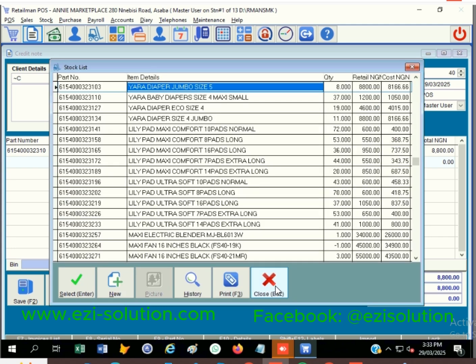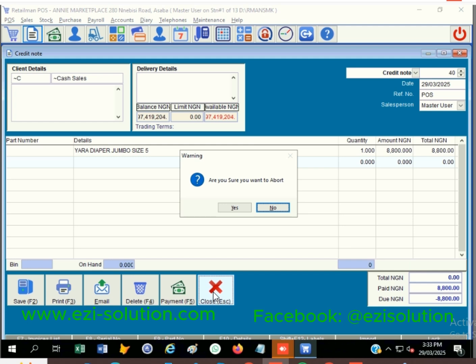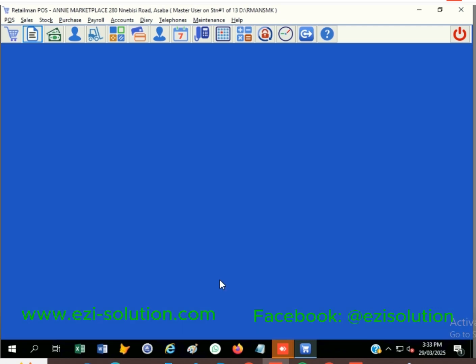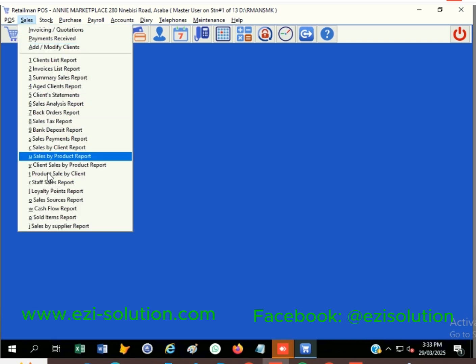Now, when we go to sales payment report, you will discover that in the cash they sold today, automatically the cash of today has minus a particular amount. It is minus 8,800 in the sales of today. Because I'm using your account to do this, I'm not going to view the sales payment report here, because if I view it, it's going to show all the sales that you have made today. So I'm not going to do that.